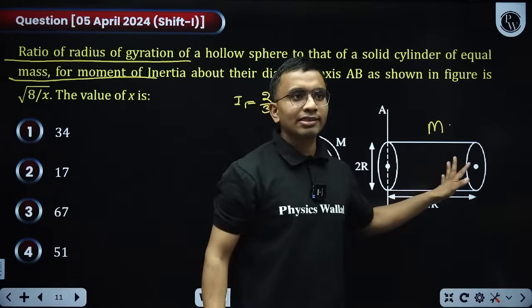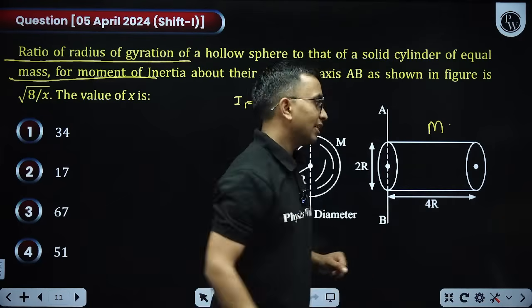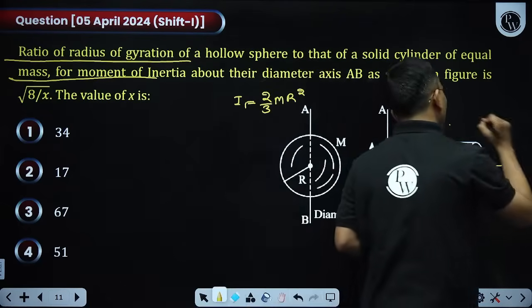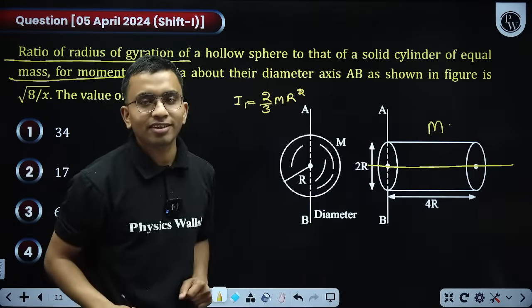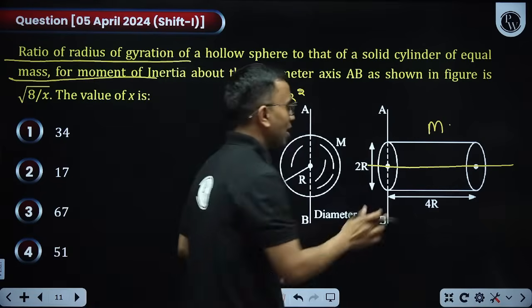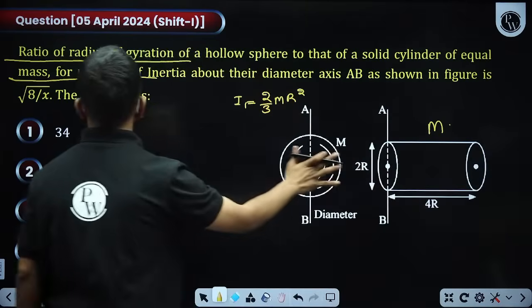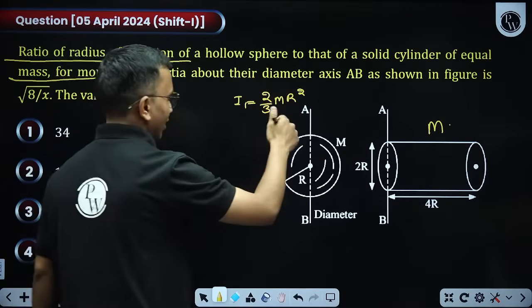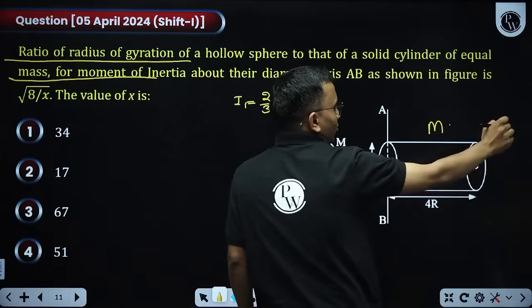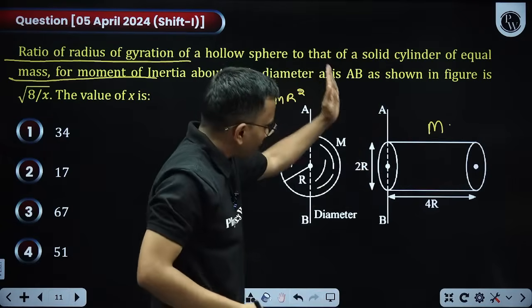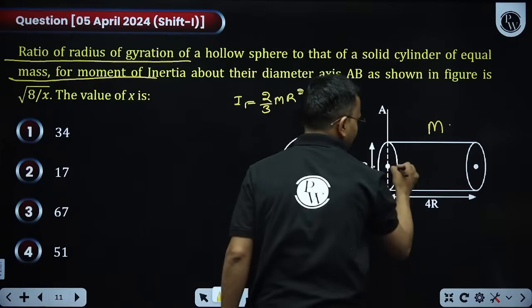This is a cylinder. For cylinder, we know the moment of inertia about this axis is mr square by 2. This is a solid cylinder. So about this we know, but we don't know about this one. So how to write about this? This is a simple trick.